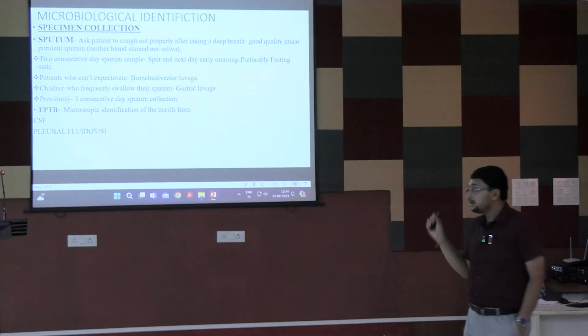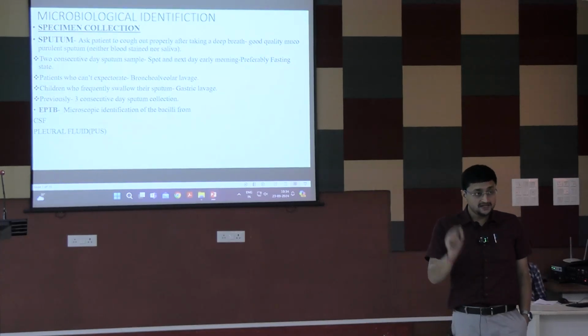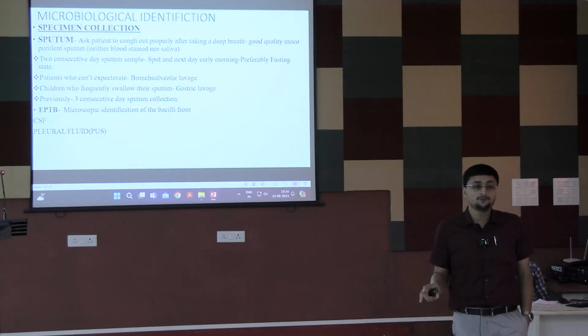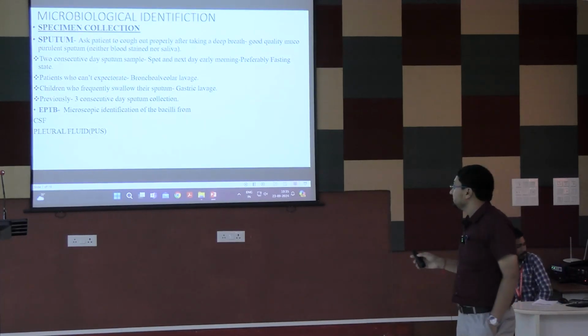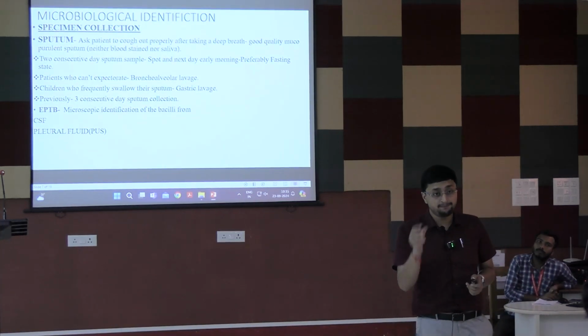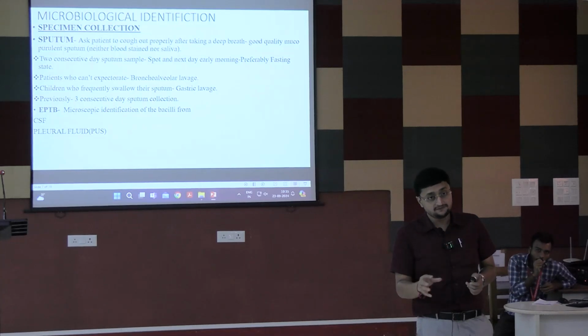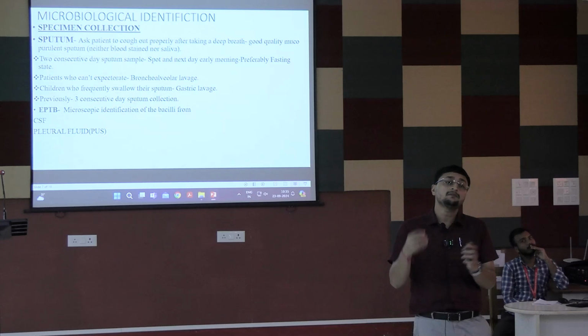Only in case of empyema, where there is pus in the pleural space, can you find AFB in direct microscopy, not in other types of pleural effusion. ADA, adenosine deaminase, I will come to later and discuss, okay? So only in case of empyema, if you do a slide from the pus of the pleural space, then you can find some AFB.